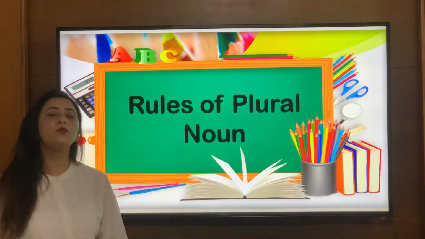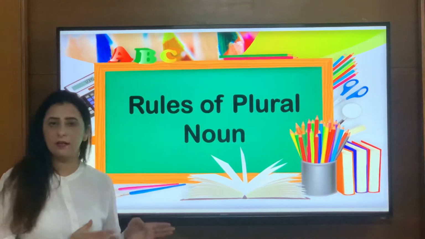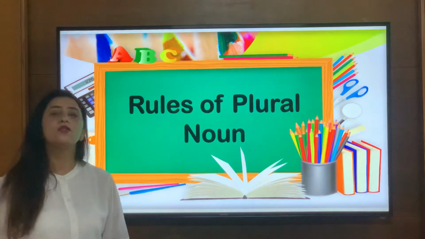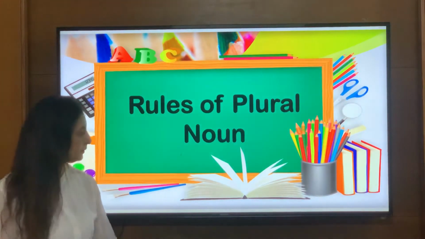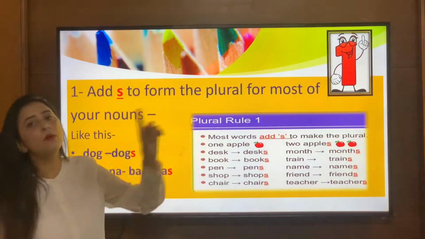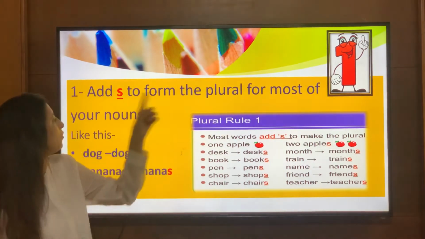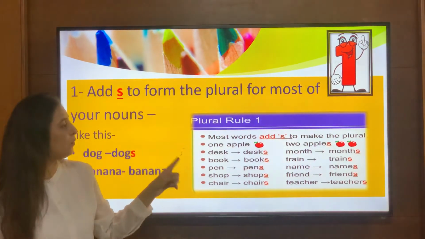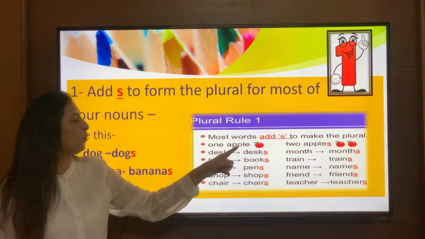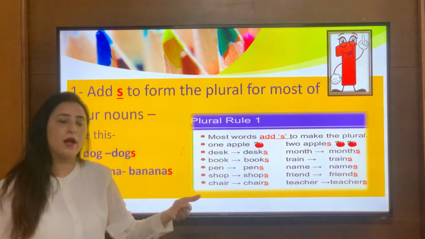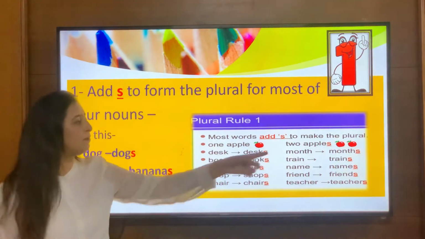Okay, now coming to the rules of singular noun, there are various rules for converting singular nouns into plural nouns, right? So we'll understand all the rules one by one well in detail, right? Okay, so rule number 1, we'll add s to form the plural for most nouns, right? So plural rule number 1. So most words add s to make the plural, like one apple, and if I have to make a plural for apple, so I will simply add s. So 2 apples, so then I am making it plural.